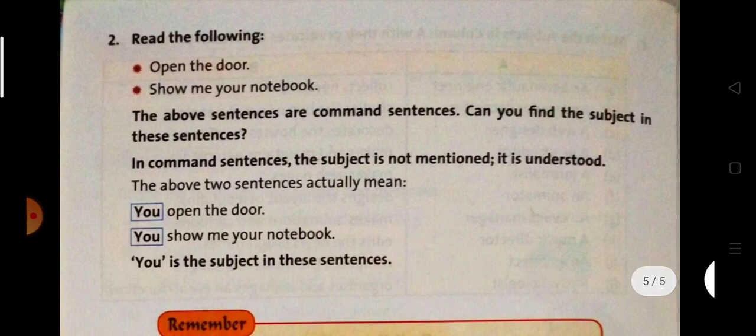Now one thing about command sentences I want to tell you, that in command sentences most of the sentences are without a subject. Like look at these sentences, open the door, show me your notebook. You can see here that the subject is not here.